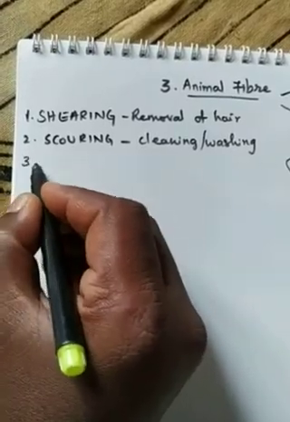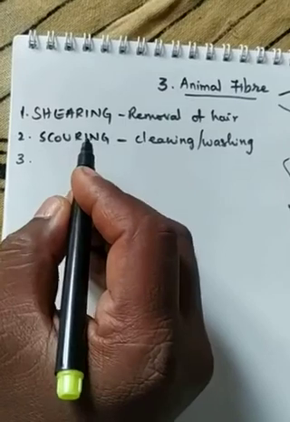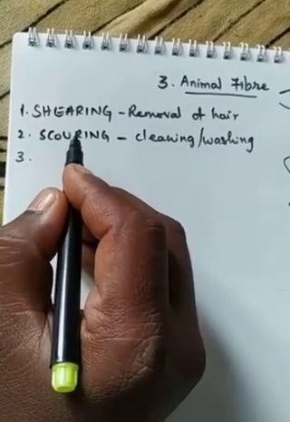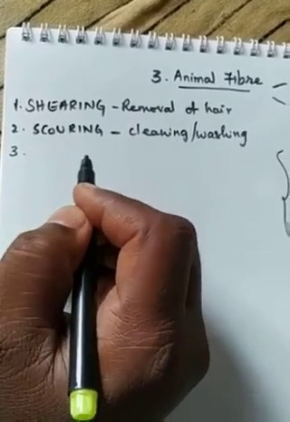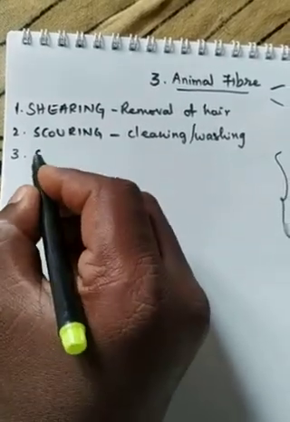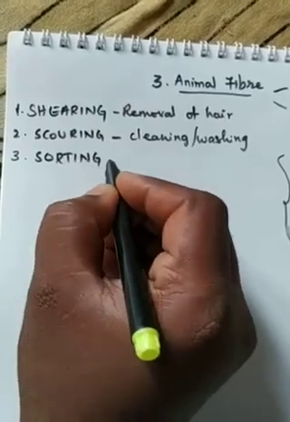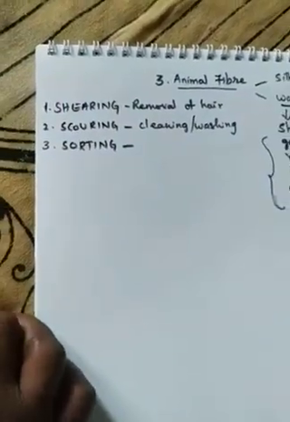Okay, after the scoring, after washing, they will remove all the hair and spread it on a floor where they will send cool air, whereby the hair becomes very soft, right? The third step is called sorting. What is this called? Sorting.